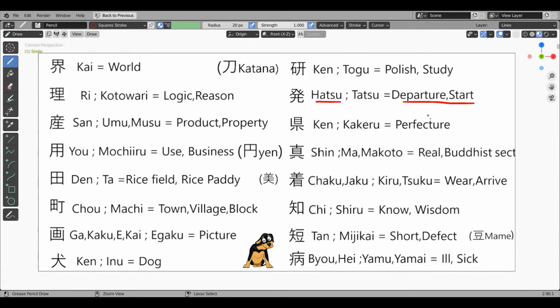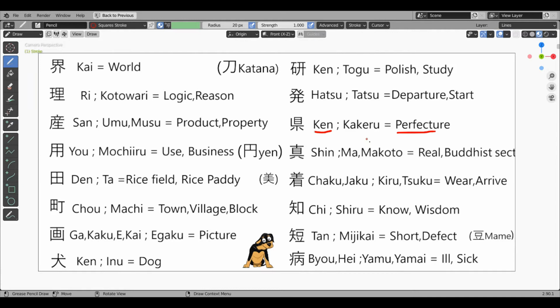Hatsu, start or departure kanji. This has a katana-like radical that was seen in the previous kanji, but it is more curved here. The curved stroke looks like a small hole radical. Then there is the roof radical on top with many small strokes as if to say the roof got broken. Thus this kanji says something broken open to start. So it means start or leave. Kunyomi is tatsu. The most common word example is kaihatsu, which means development.